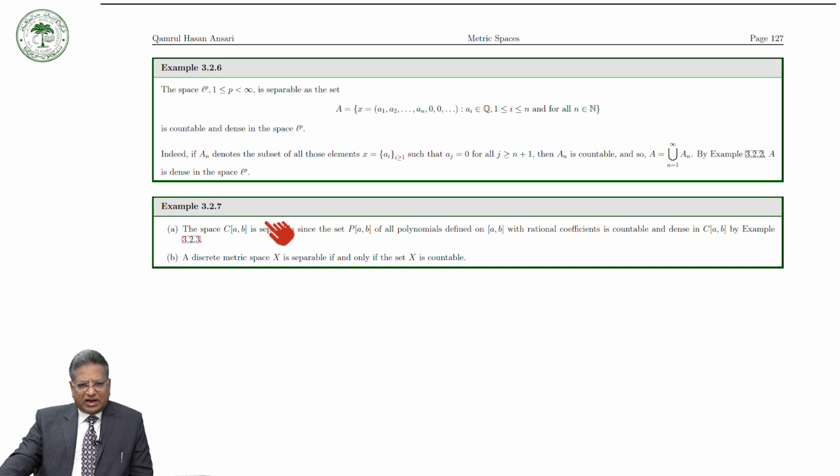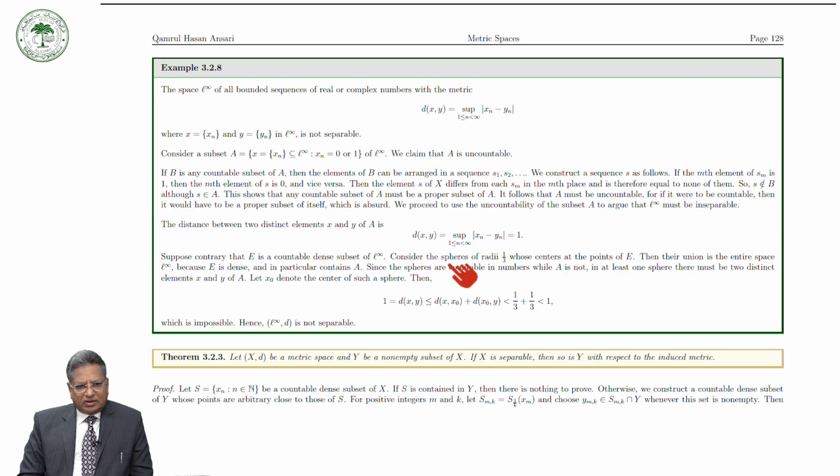Now we have seen that the discrete metric space has a countable dense set if X is countable. So a discrete metric space is separable if and only if X is countable.